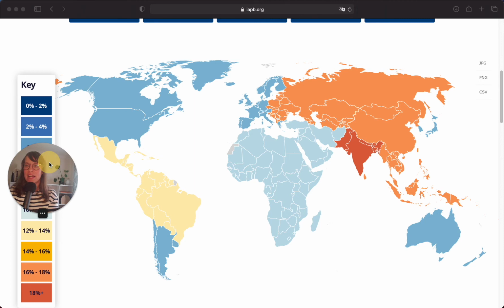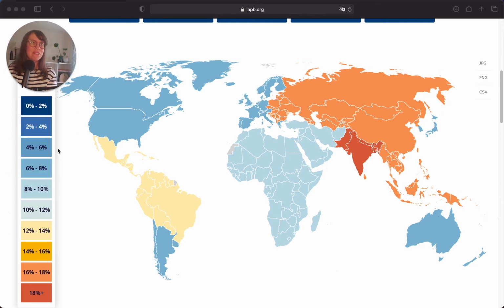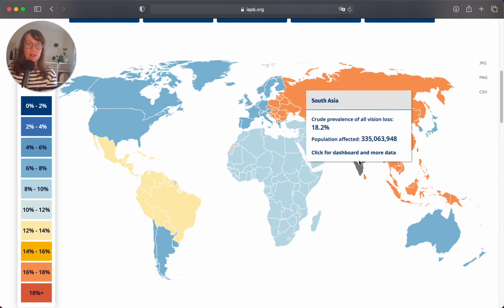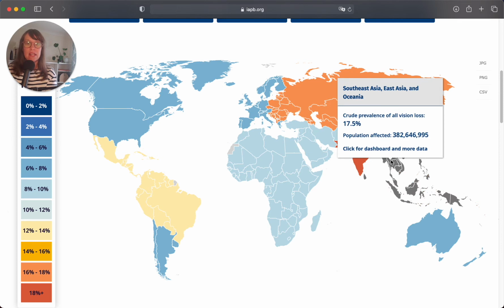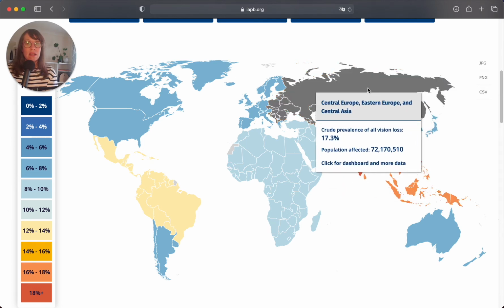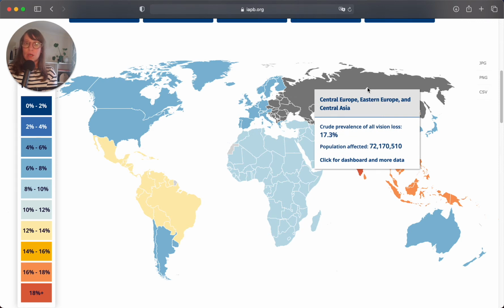This shows us a colour gradient, which gives us an indication of the regions with the highest prevalence of vision loss. You can see here the map does look quite different to the previous map. Although South Asia still is quite red and has an overall crude prevalence of all vision loss at 18.2%, and we still have Southeast Asia, East Asia and the Oceania GBD super region quite high at 17.5%. The super region of Central Europe, Eastern Europe and Central Asia also has a quite high crude prevalence of total vision loss at 17.3%.